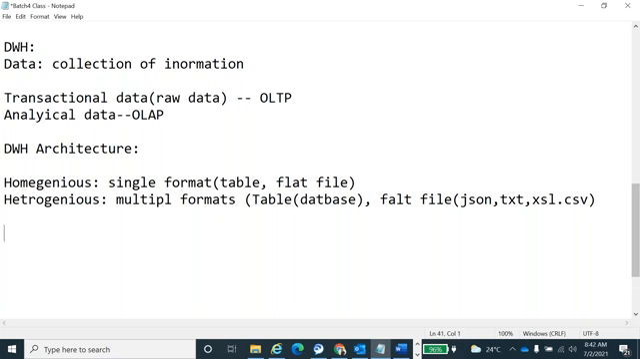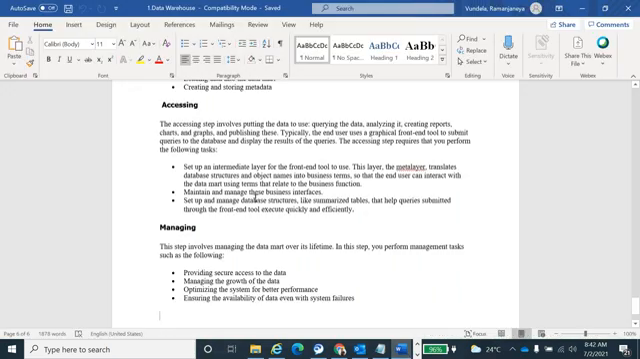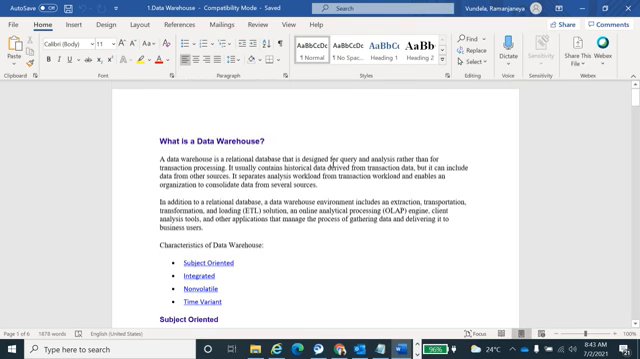Okay. So the data warehouse actual definition: a data warehouse is a relational database. We are going to store into the database only, that is why it is a relational database. It is derived from the transactional data. A data warehouse is a relational database that is designed for query and analysis rather than for transactional processing. It usually contains the historical data derived from the transactional data.